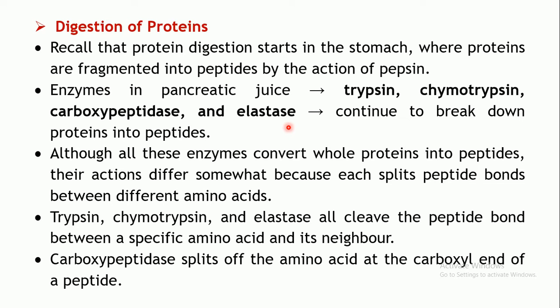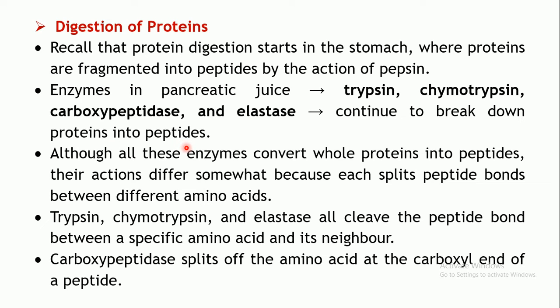First trypsin gets activated by enterokinase, and trypsin in turn will activate the other enzymes. So these are the active forms of the enzymes which will continue to break down the proteins into peptides.